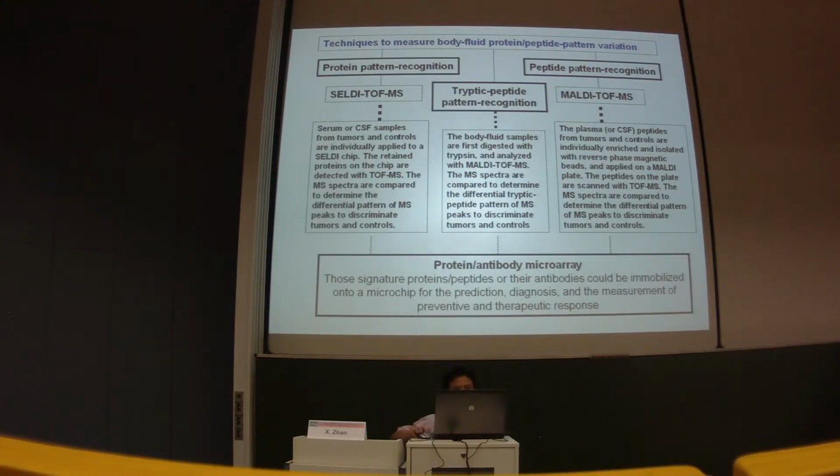The body fluid sample are first digested with trypsin and analyzed with multi-part MS. The MS spectra are compared to determine the differential tryptic peptide pattern to discriminate the tumor from controls. Whereas the signature protein peptide or their antibodies can be used to make the antibody microarray for predicting diagnosis and the measurement of preventive and therapeutic responses.